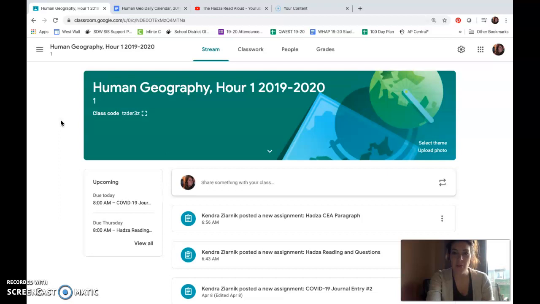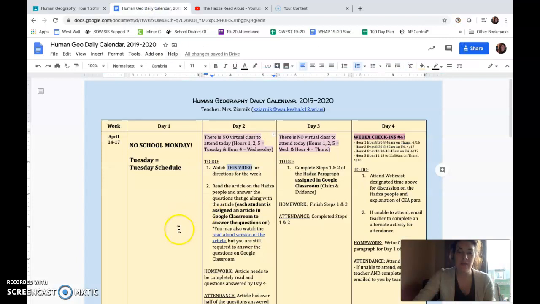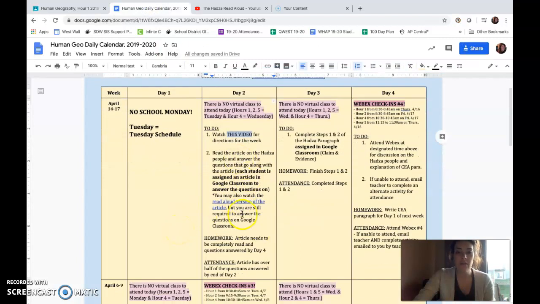I'm just going to run through some of the things that you are going to be doing this week so that you know where they are located and the expectations for you. Again, our human geography calendar is really where you should go to see every single day what you're going to be doing for homework as well as the attendance piece.